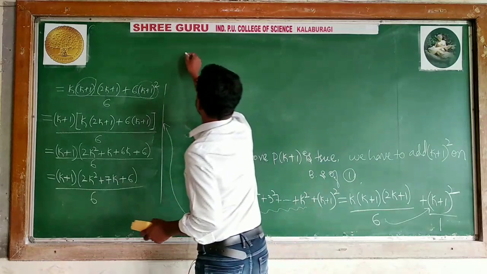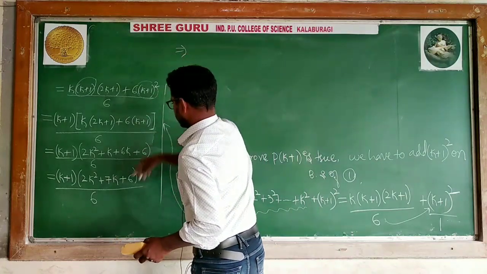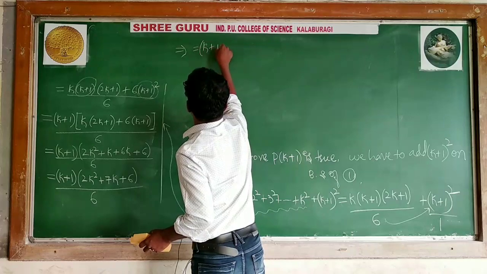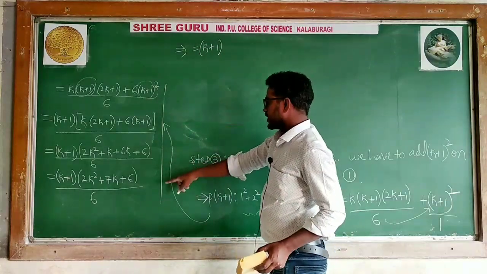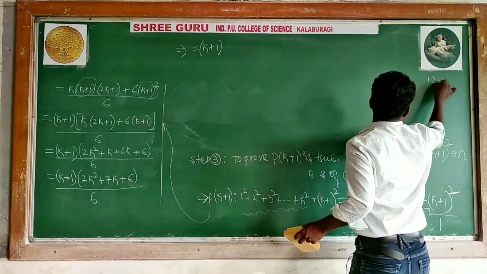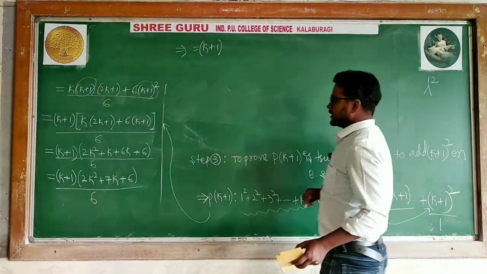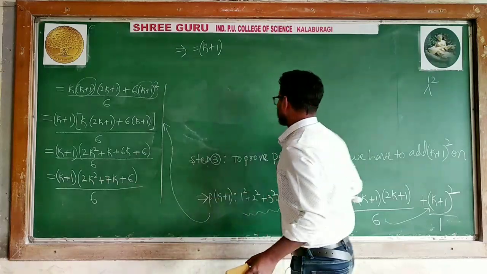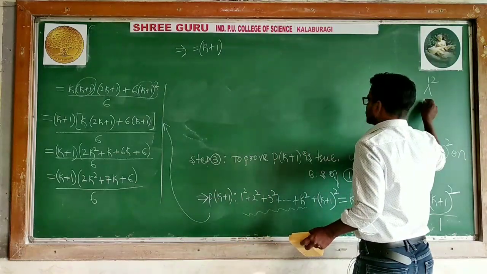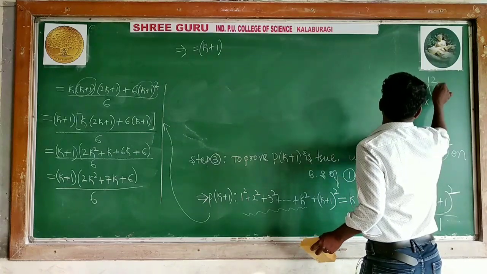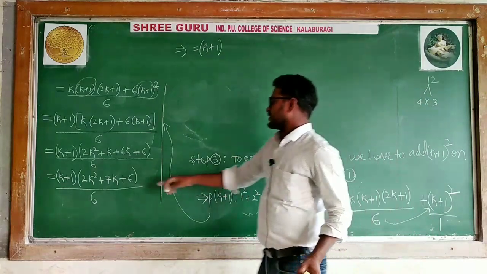See, it implies that k plus 1 is equal to 2k square plus 7k plus 6, means 2 into 6, how much? 12. 12 can be written as, addition should get 7 and multiplication should get 12. So I can write 4 into 3. 4 into 3 is 12. 4 plus 3 is 7.